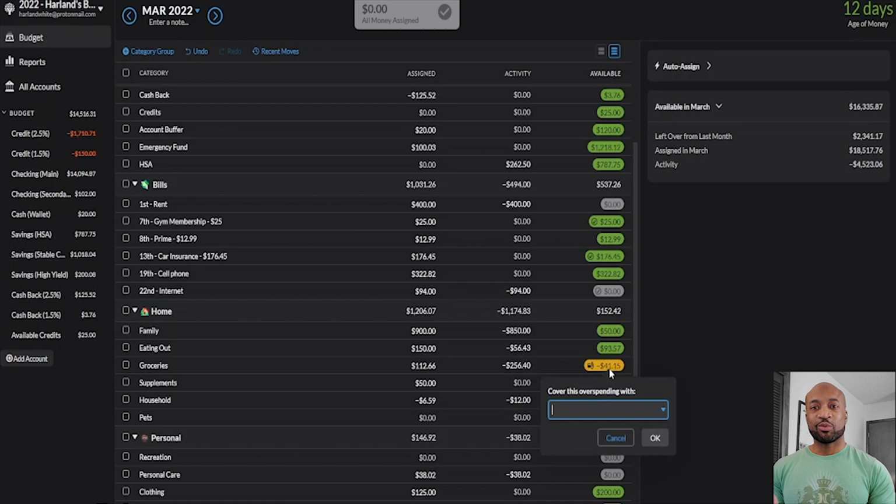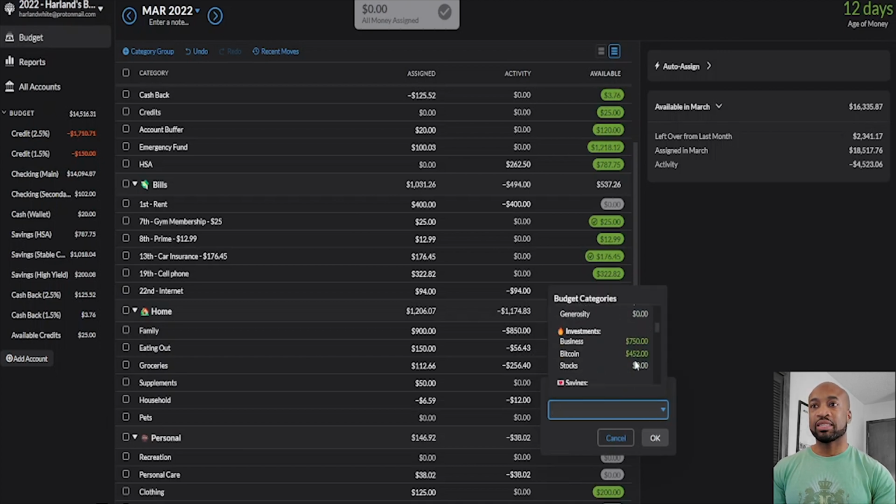So the way that roll with the punches works is that you technically would want to do this before you went to the grocery store, but oftentimes I don't do that. I'll spend knowing that I'm going to have to find other categories to pull this money from. So in this case, I would just click that. And then I would essentially look to see what other categories I still have money in that I can pull money from.